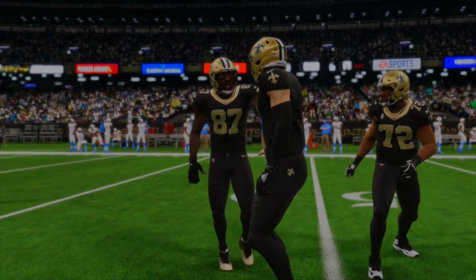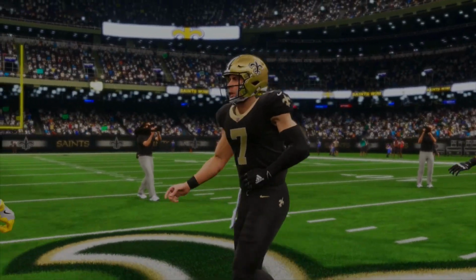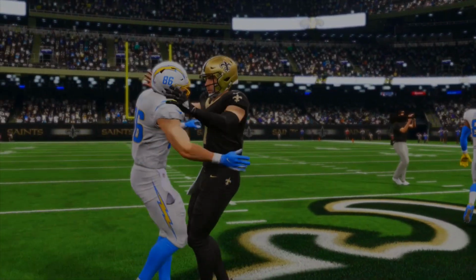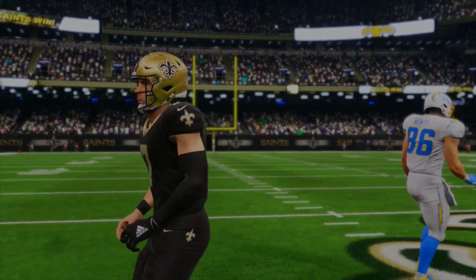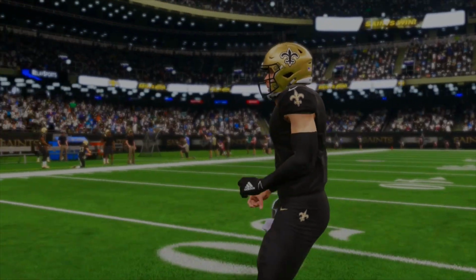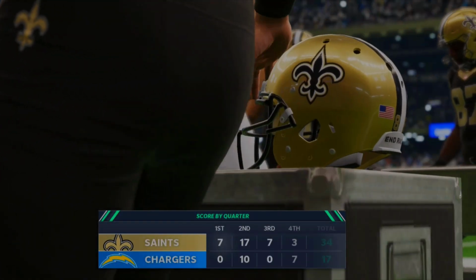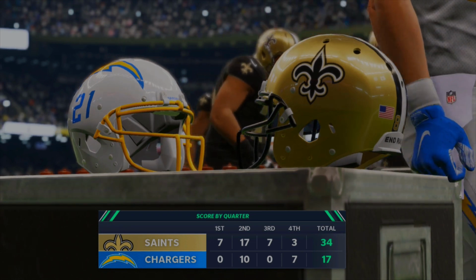They're the number 31 seed, which means they wouldn't have played a single home game, even if they made it as far as the Super Bowl. But I didn't expect them to make it this far in the first place, to be honest. I thought they'd lose in the first round. But the Saints are moving on now after playing, I'm pretty sure, the Steelers and the Chargers. Don't remember if they played the first round, or the Falcons. And I think that is the Saints. Yeah, the Saints are making the Final Four.